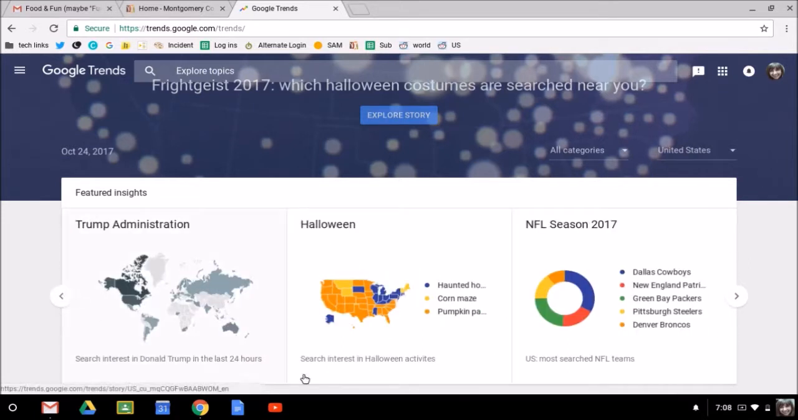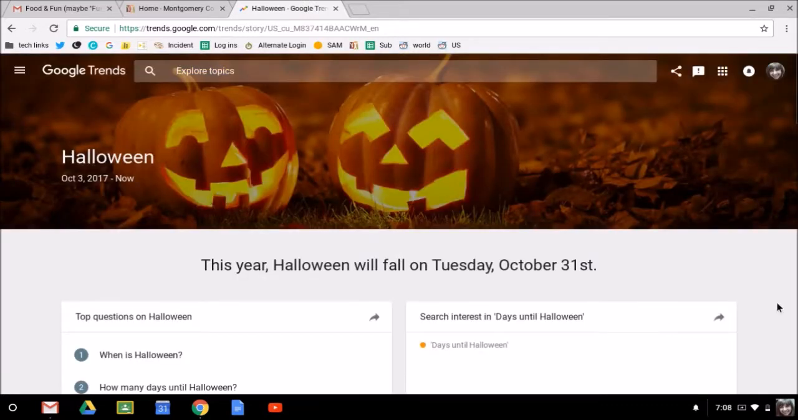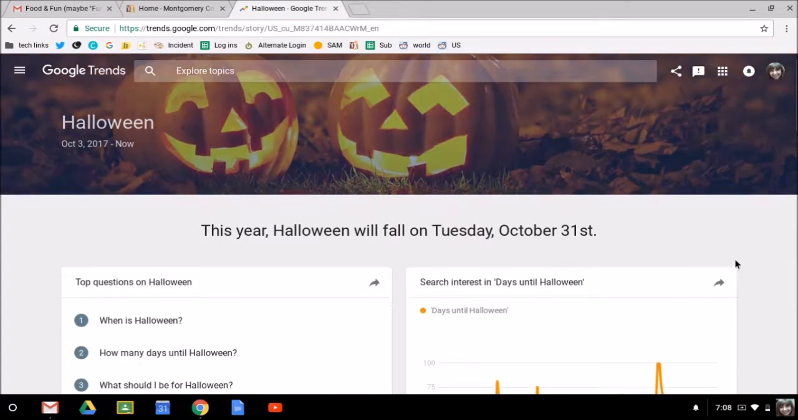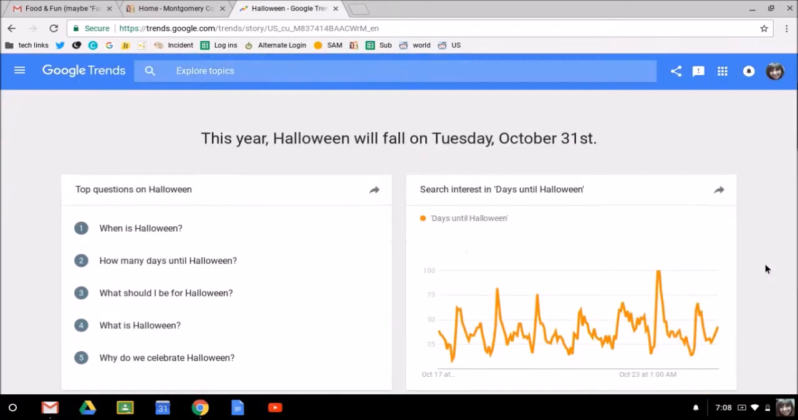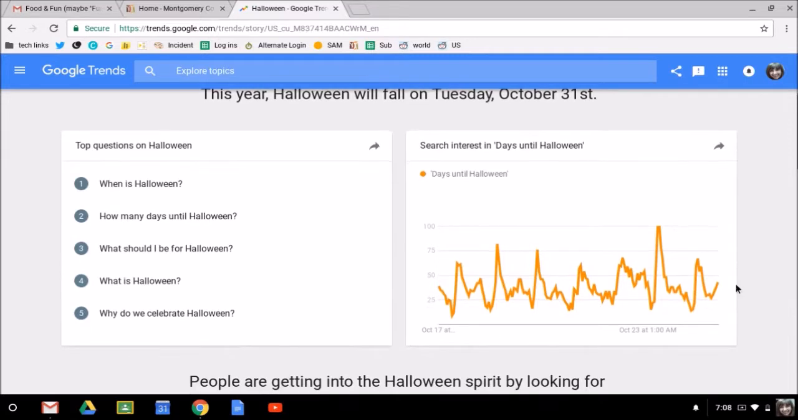So just really quickly, let's click on Halloween, since we're close to Halloween, and look at what you can find out. So this year, obviously, Halloween will be on October 31st. But look at all the things you can find out about Halloween. So here's what people are asking on Google. When is Halloween? What should I be for Halloween? And why do we celebrate Halloween? So that's kind of interesting.